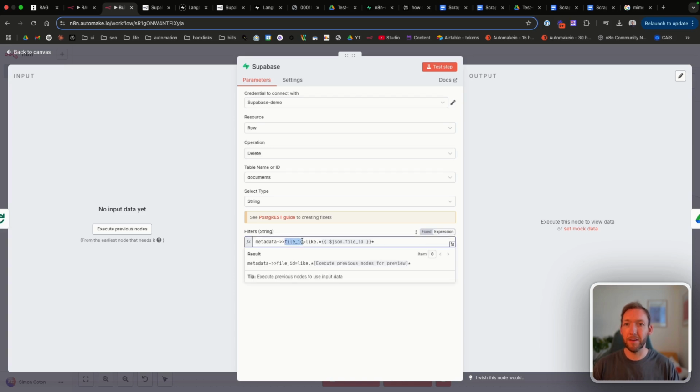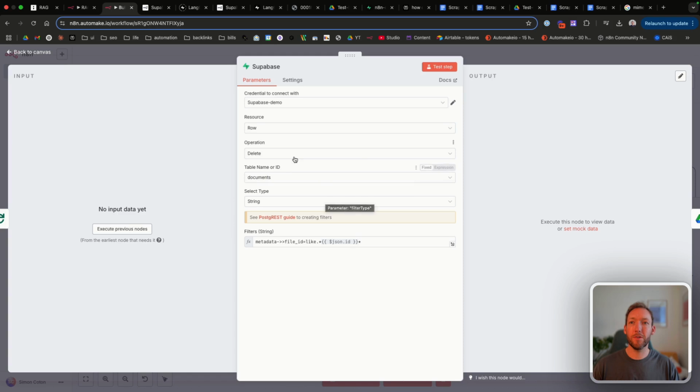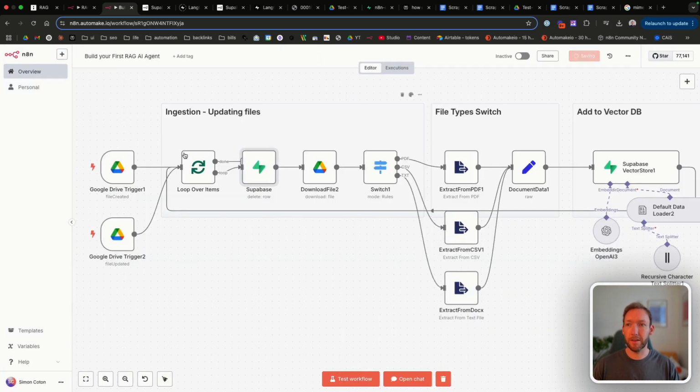If our file ID, which we called it in our metadata, is a match to the file ID that's passed in dynamically, which actually in our case is ID, then we're going to delete the existing rows that exist with that file ID. So all we're doing is saying, okay, if that file ID already exists, i.e. it's been updated, but the file already exists, let's remove all of that from our database before we import the new one. So let's just double check this actually works.